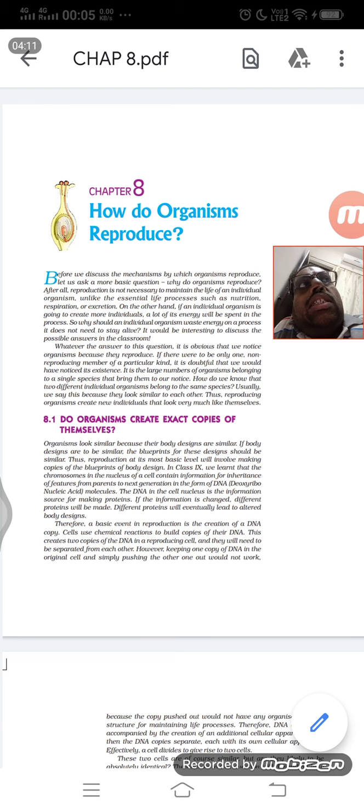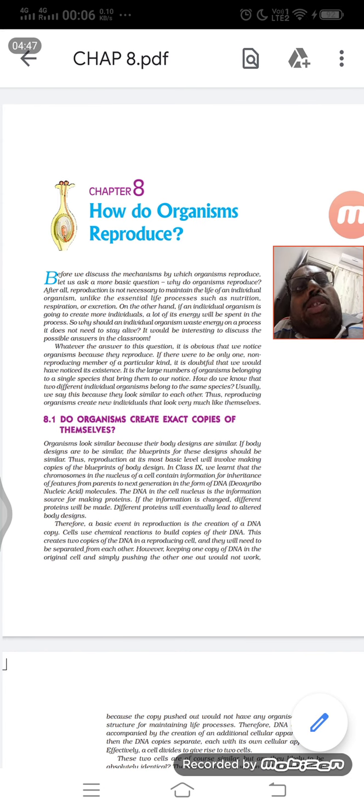This variation takes place in sexual reproduction because of meiosis. There are two cell divisions you studied in 9th standard, mitosis and meiosis. Meiosis is responsible for variation, but mitosis is not. Mitosis takes place in all asexual reproduction, but wherever sexual reproduction takes place, we have meiosis, and meiosis brings variation.